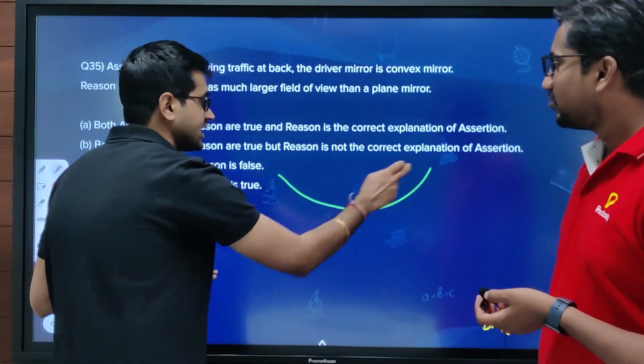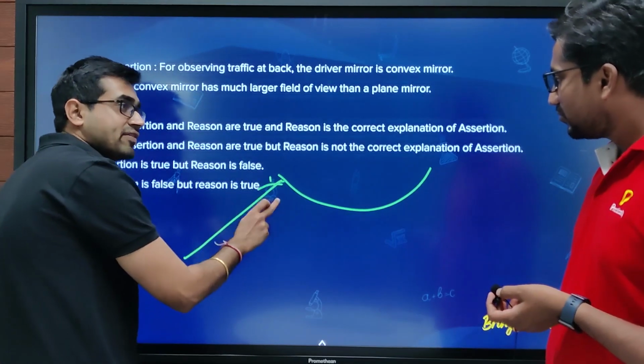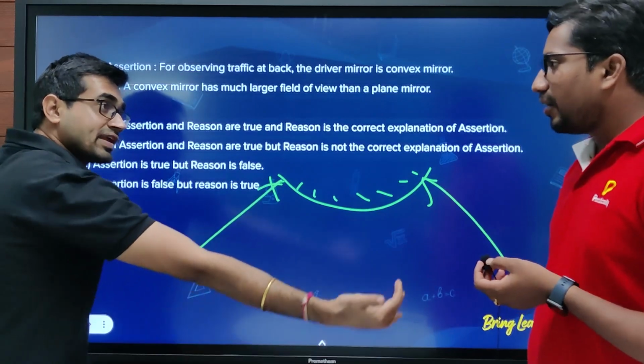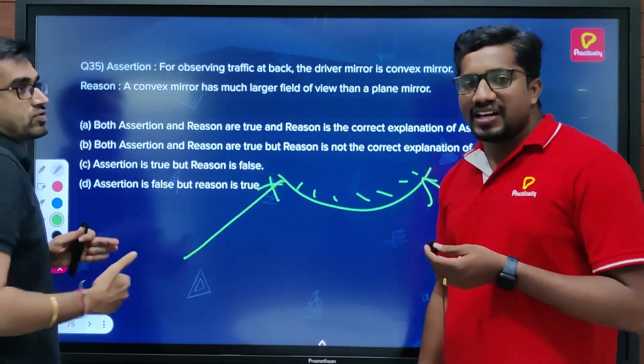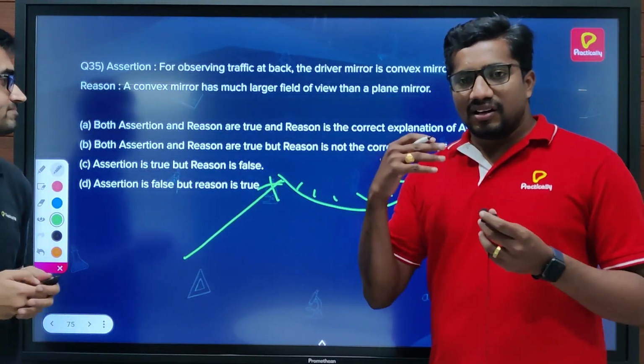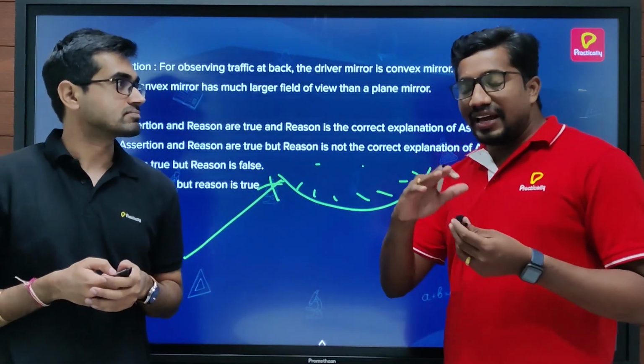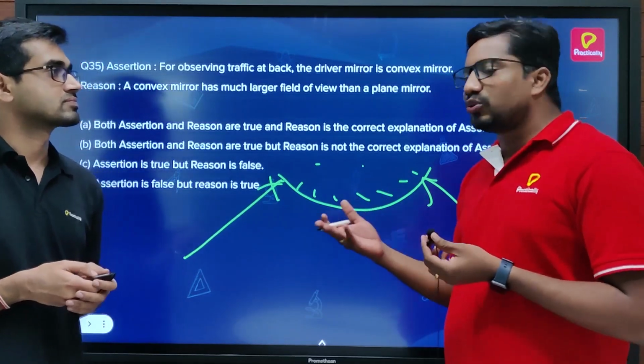Because a convex mirror can take the light rays from a wide range, it has a wide field of view. Apart from that, it can produce a virtual, diminished image.